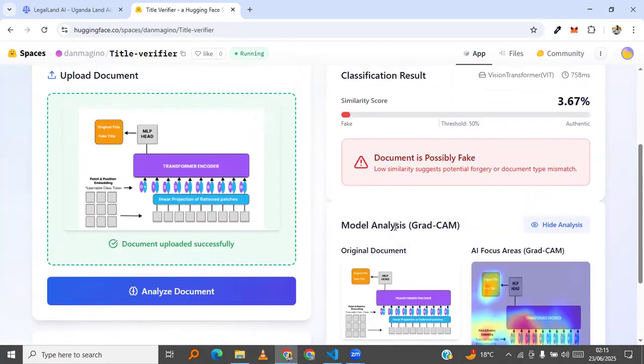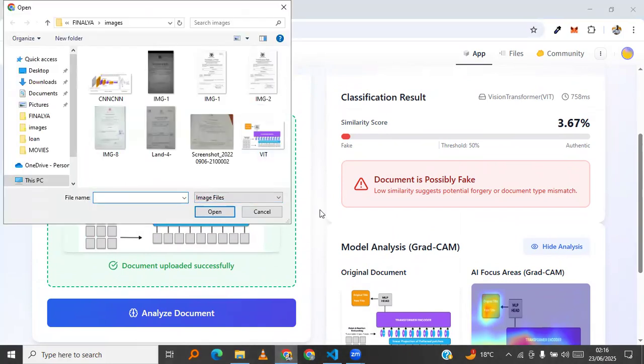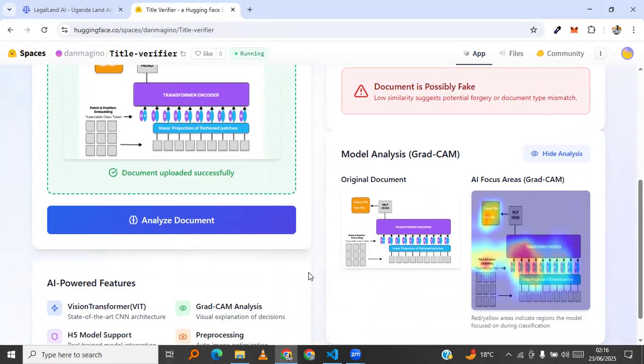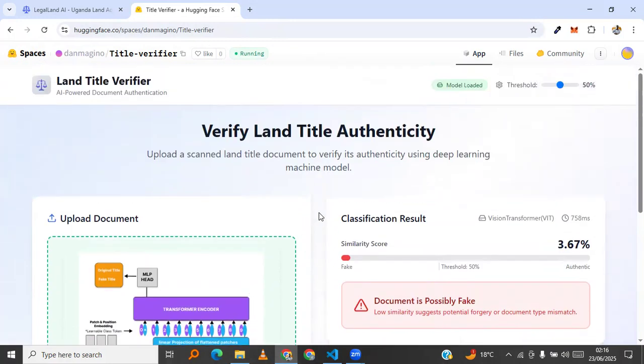So this is how good GradCam explainability is to embed on such a system, in order to provide users with confidence of what it's based on to predict their land titles as accurate or fake. So majorly, that is it for the land title classification.